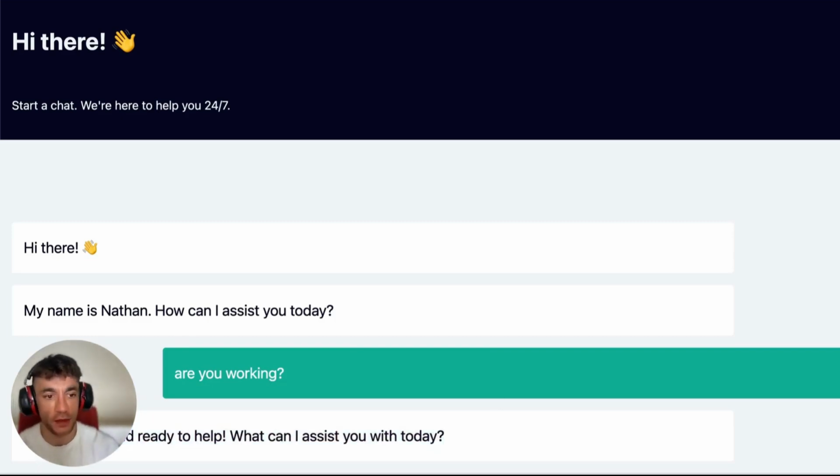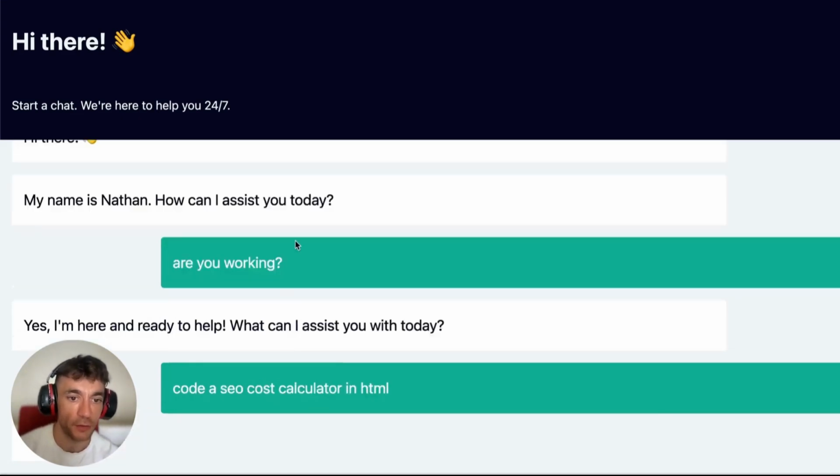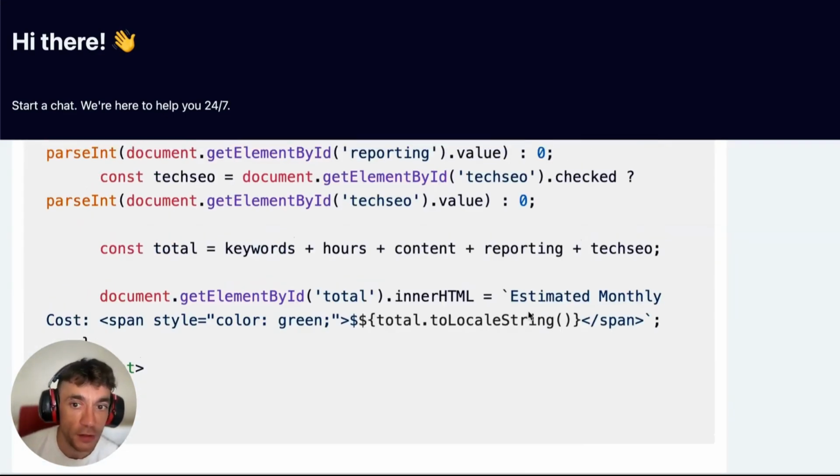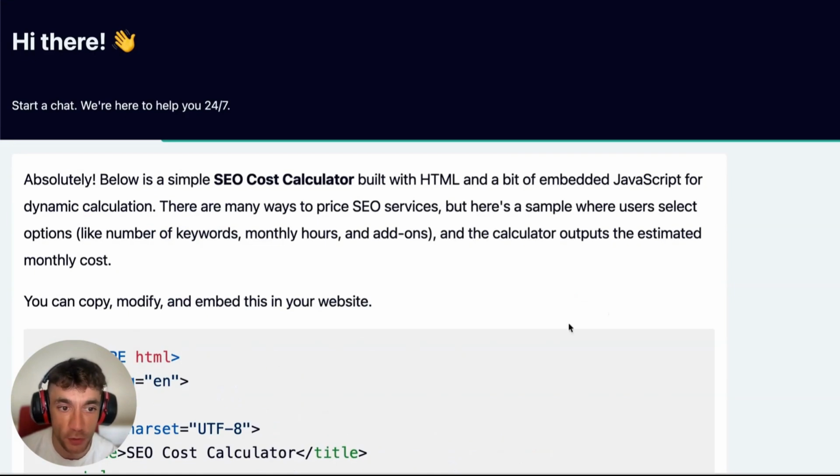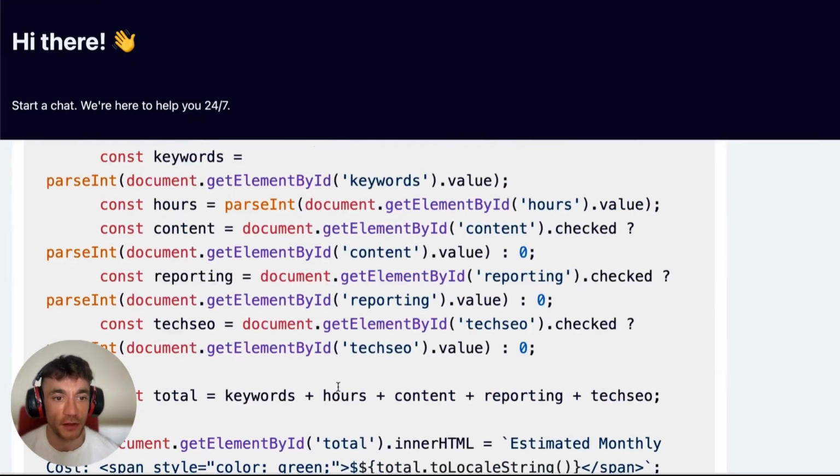Right. So if we say, okay, code a SEO cost calculator in HTML, we've now created your own sort of ChatGPT, basically with n8n and Optimus Alpha. But it doesn't cost us any money because we can just code out for free using that process. And you saw how quick that was. That was stupidly quick.